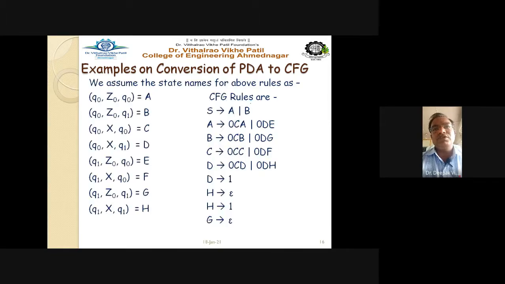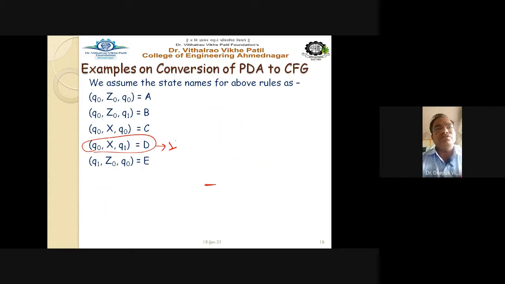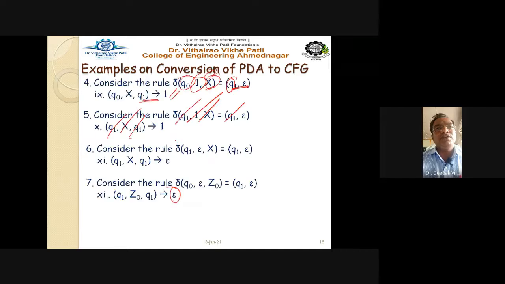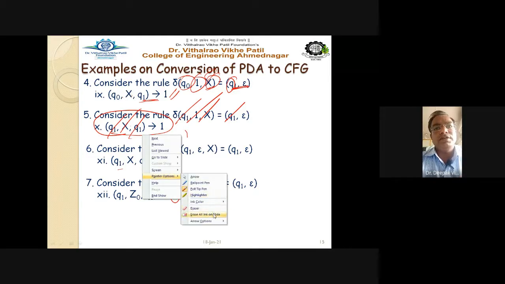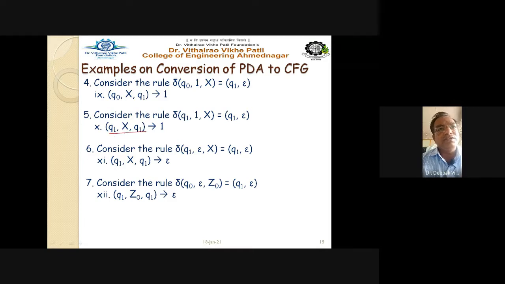If you want to check it, we'll check it. What is the value of D? D is nothing but Q1 X Q1, and Q1 X Q1 gives 1. So remember this Q1 X Q1, this is nothing but our D. Let me erase it. You will find Q1 X Q1, this is our D, that gives 1.